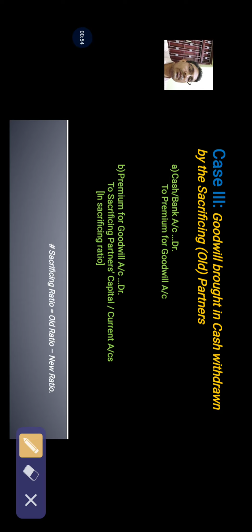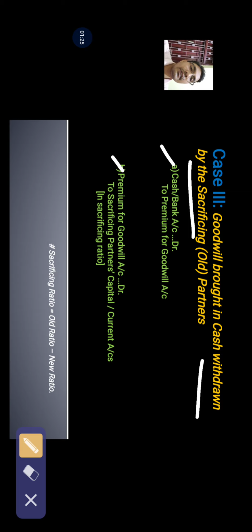So, goodwill has been brought in cash by the new partner, that is, premium for goodwill has been brought in by the new partner in cash, and this has been withdrawn by the sacrificing partners. So what would be the journal entries, that is accounting treatment in this case? The first journal entry would be the same as was in case 2, that is cash account debit or bank account debit to premium for goodwill.